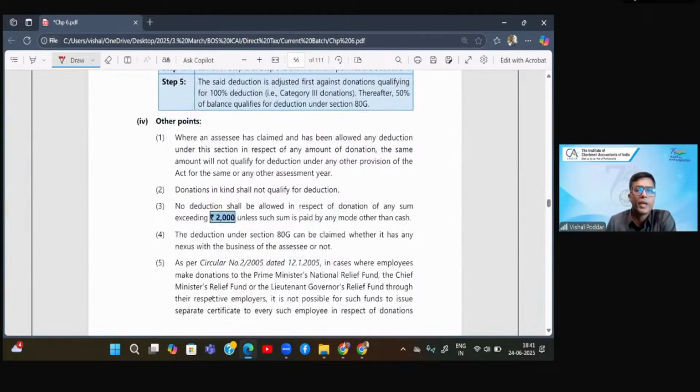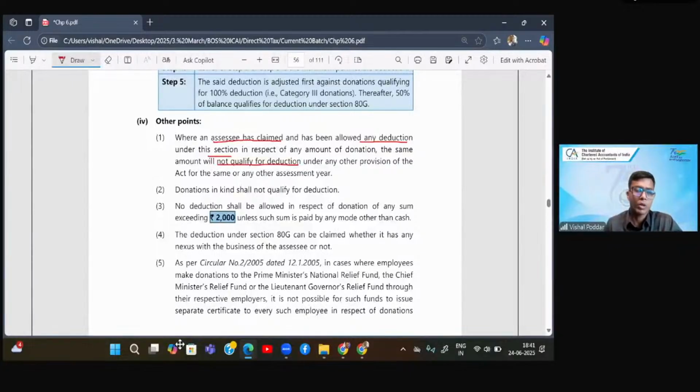Then some clarificatory points, similar to points which you find in every other section. If you have claimed deduction under any other section, then again you cannot claim deduction under this section. This is obvious. If you remember, in PGBP also we give you deduction for donation.